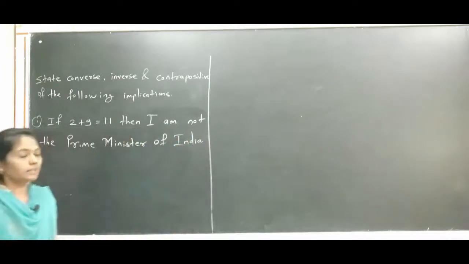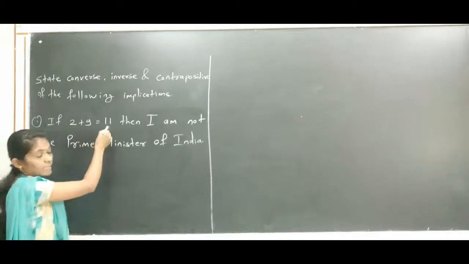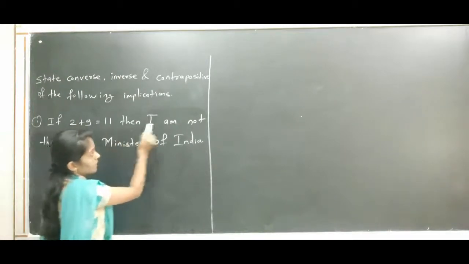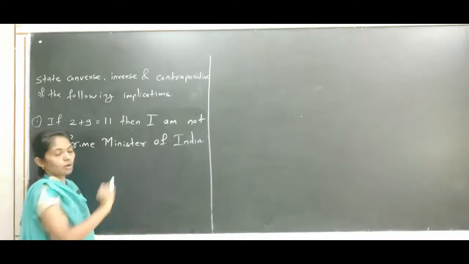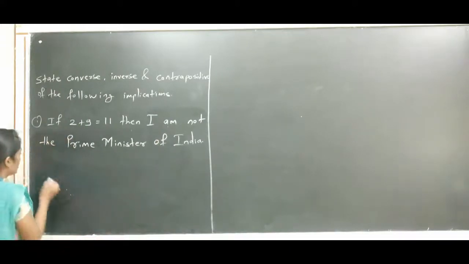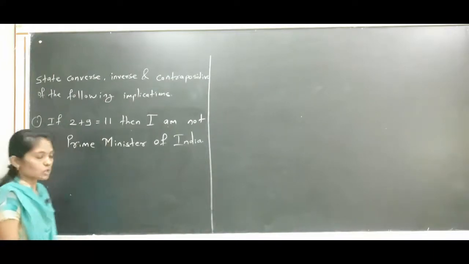Okay, so see here the statement: if 2 plus 9 equals to 11, then I am not the Prime Minister of India. Okay, so here first of all we want to denote the propositions.